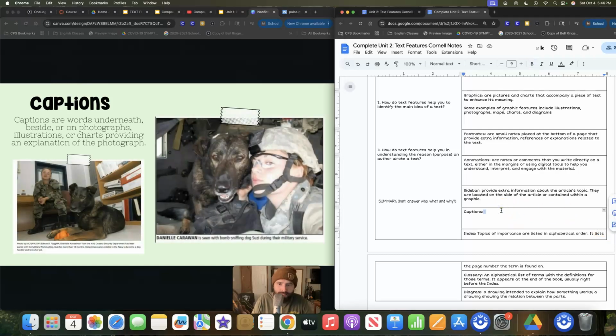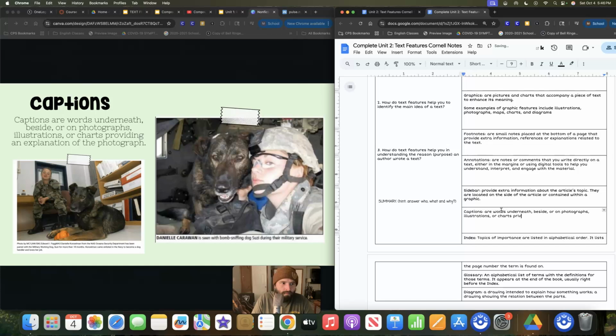And then captions, our last thing here, captions that we're going to type, they are words underneath or on the side of photographs, illustrations, or charts, providing an explanation of that. I'm not going to write photograph. I'm going to say providing an explanation of that graphic, because it might not just be a photograph. It might be of an illustration.